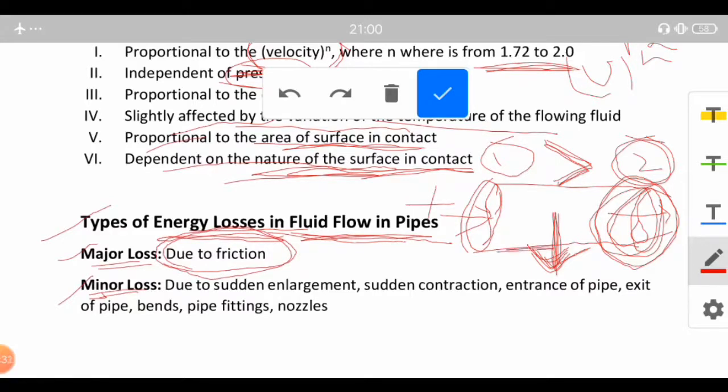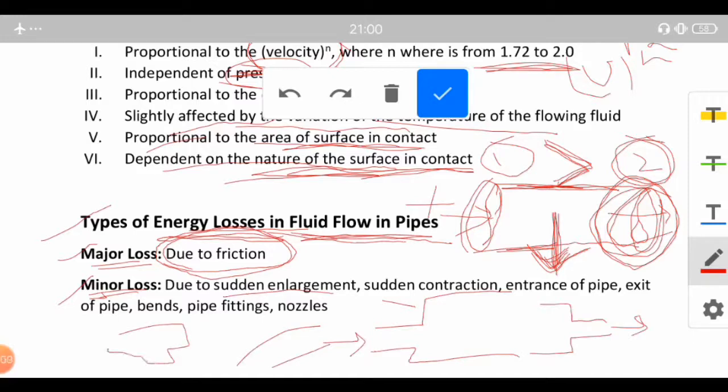Major loss is due to the friction in the pipe material, and minor loss can be due to many reasons, like sudden enlargement, like the pipe is suddenly enlarged, or sudden contraction, like the pipe is suddenly contracted, or at the entrance of the pipe or at the exit of the pipe, in certain bends, and even at the pipe fittings, like you have angle joint or T joint, at different pipe fittings there is some loss of energy, and also if a nozzle is fitted.